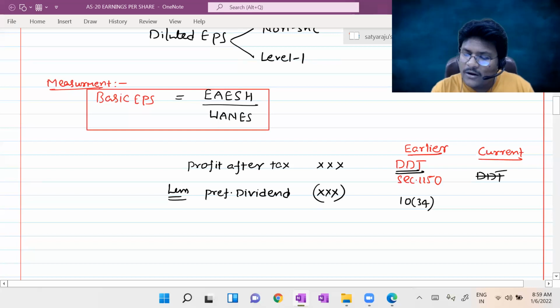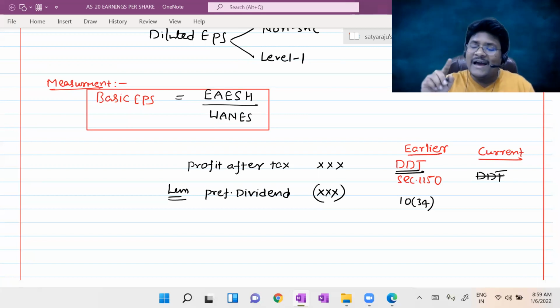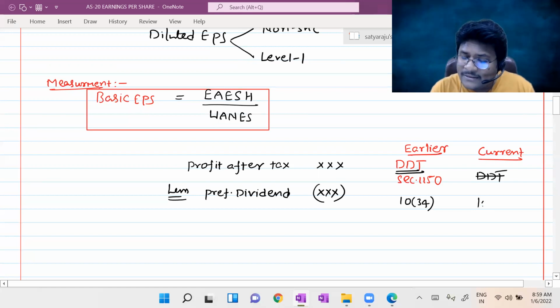Removed means right now the government doesn't want to collect a tax from the company. It will directly charge it in the hands of the shareholder itself. That's why the 10(34) exemption was also removed.